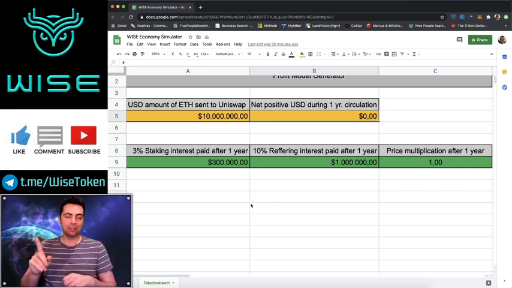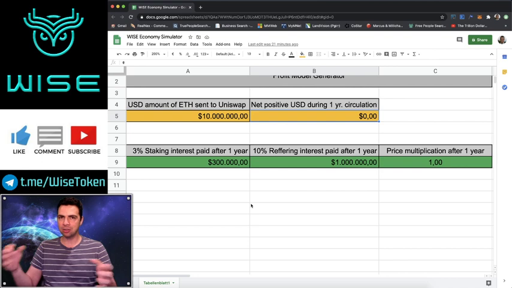And also, the thing about referrals is the 10% is only the first year. It halves. We have a halvening in Wise. The referral commissions, the interest paid, is 10% inflation the first year, 5% on year 2, 2.5% year 3, and it halves and halves and halves every single year. And so what that will do is it will cut the inflation amount in half. However, if the token is growing by at least double the supply every single year, the pot of money that is being paid to referrers is still going to be the same.